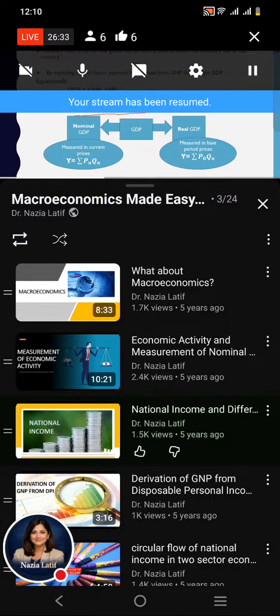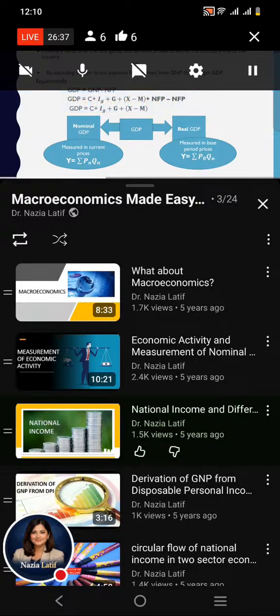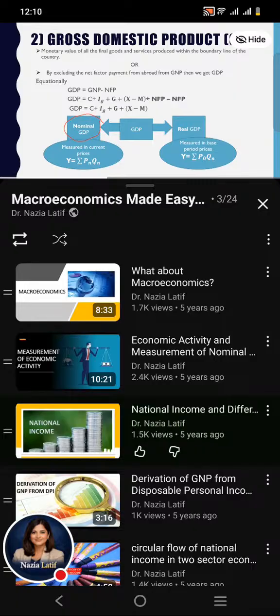From the measurement point of view, we can divide the term GDP into two different types, that is nominal GDP and real GDP. What do the words nominal and real GDP mean? Nominal GDP means GDP measured in current prices.